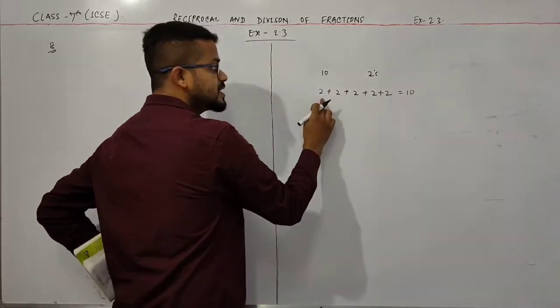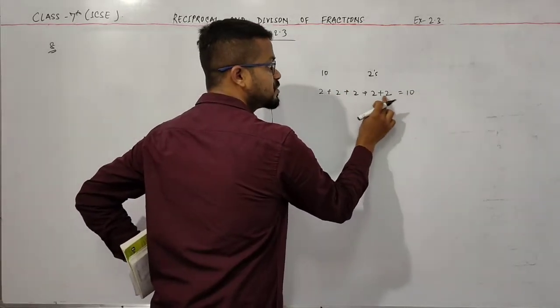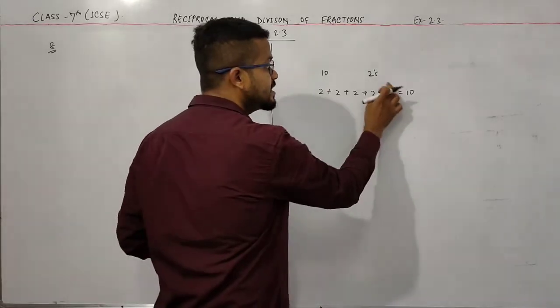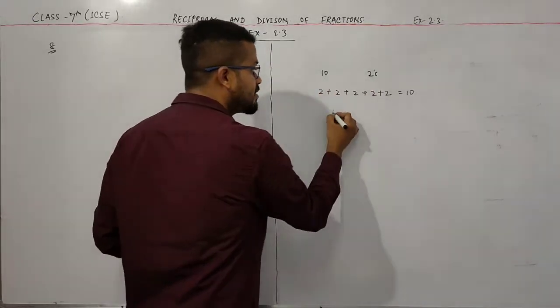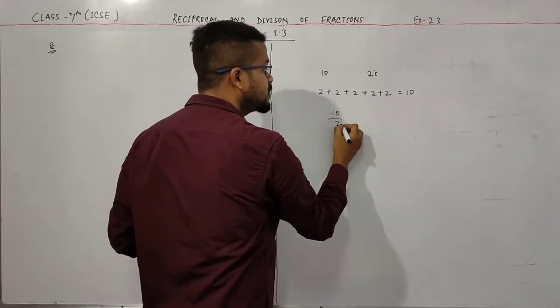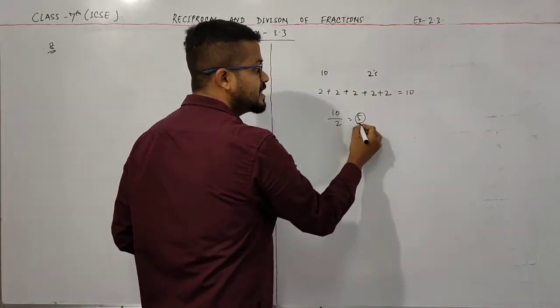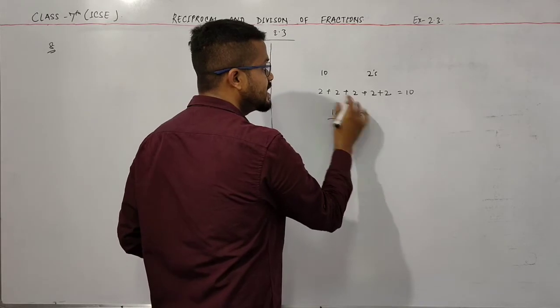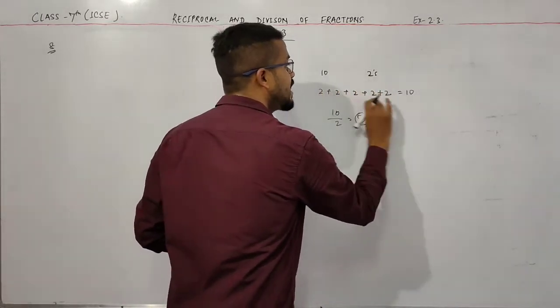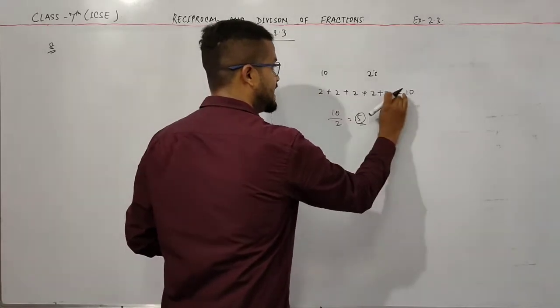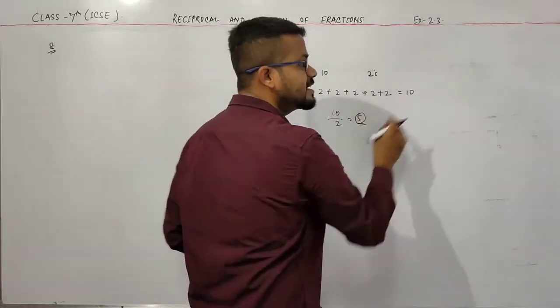So how many 2s are there? 1, 2, 3, 4, 5. And how do I get this 5? Simply I divide 10 by 2 and we get 5, and this is your answer: there are 5 2s, which when I take as a whole, we get 10.